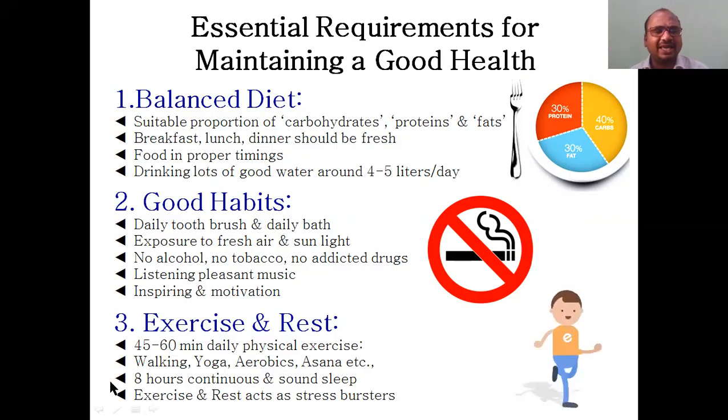Okay. And walking, yoga, aerobics. See, walking is different, yoga is different, aerobics is different, and asanas are different. All these 4 things you have to maintain within 1 hour.